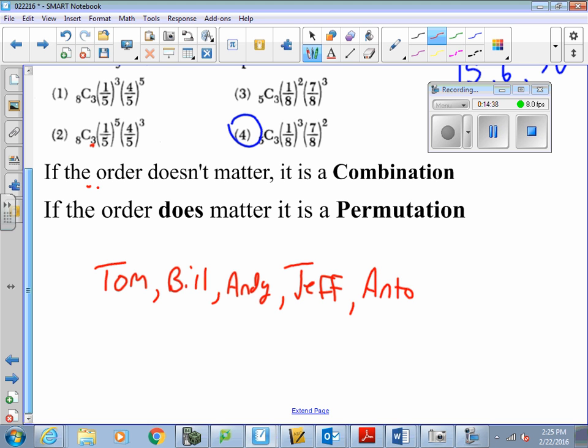Antonio. Okay, so I have 5 people. Now, if they went to go sit down on chairs, they could go in a lot of different orders.